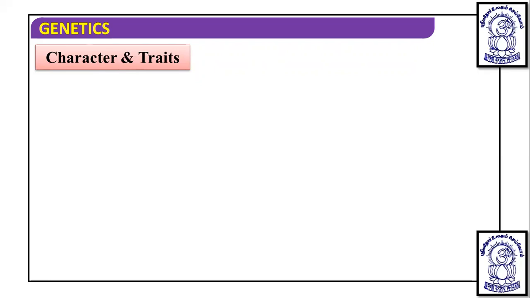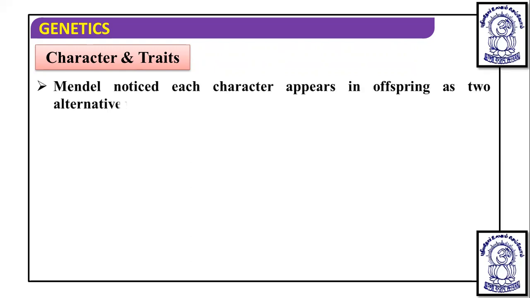The first terminology which we are going to understand is character and trait. Dear students, Mendel noticed that each character appears in offspring in two alternative forms. Means a character has alternative forms, and those alternative forms are known as traits.